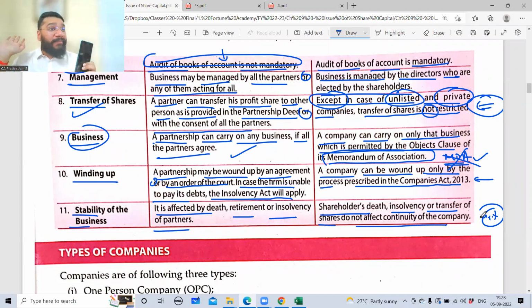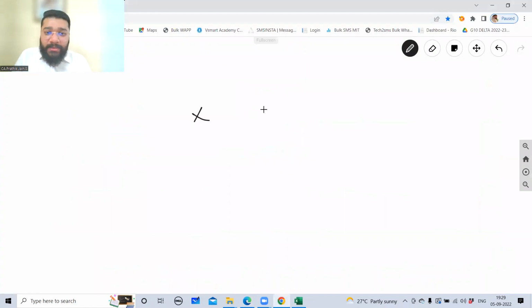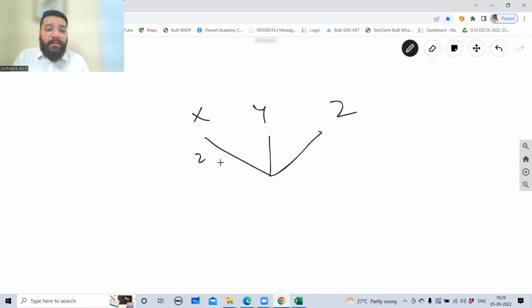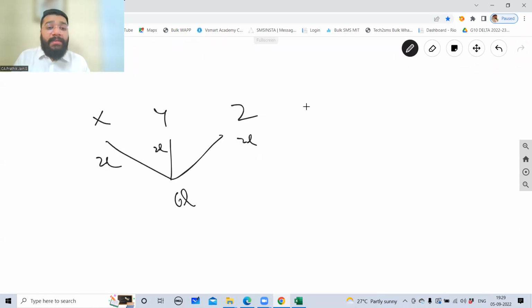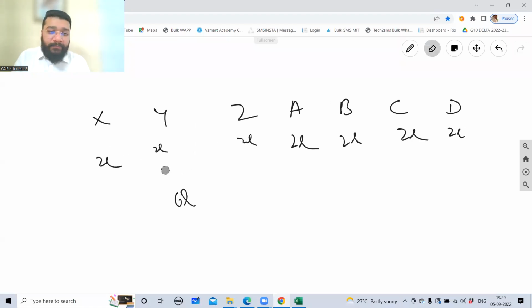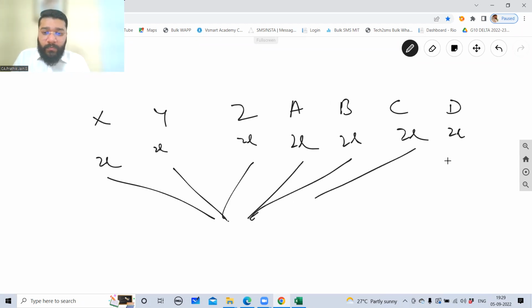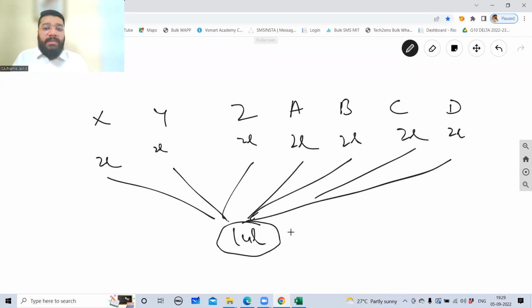Let me tell you one point very clearly. If you transfer the share, understand this point very nicely. X, Y, Z are 3 shareholders. Each of them has given 2 lakh, 2 lakh, 2 lakh, 6 lakh in all. Now suppose we have 7 members: X, Y, Z, A, B, C, D. 7 members with 2 lakh each. How much altogether? 14 lakhs. This is the total capital.